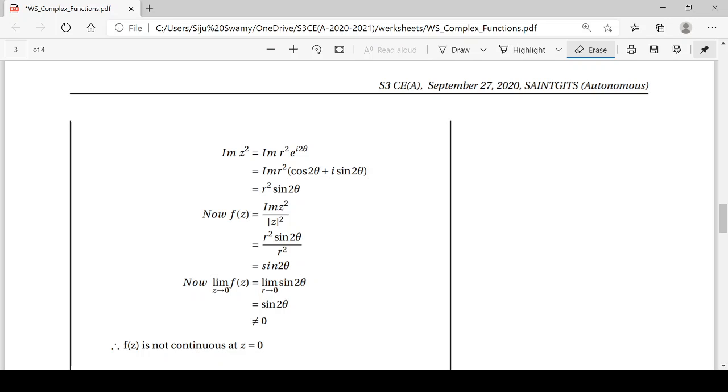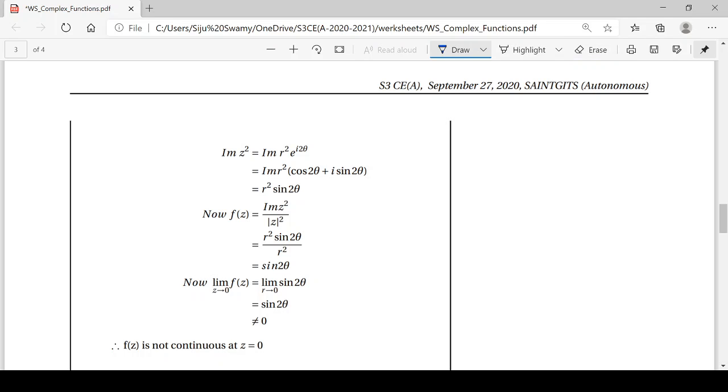We find out z square: r square (cos 2 theta plus i sin 2 theta). Then for the imaginary part, we take the term containing i, so r square sin 2 theta. So the imaginary part of z square by mod z square is r square sin 2 theta over r square. So r square and r square get cancelled. Again we got sin 2 theta.